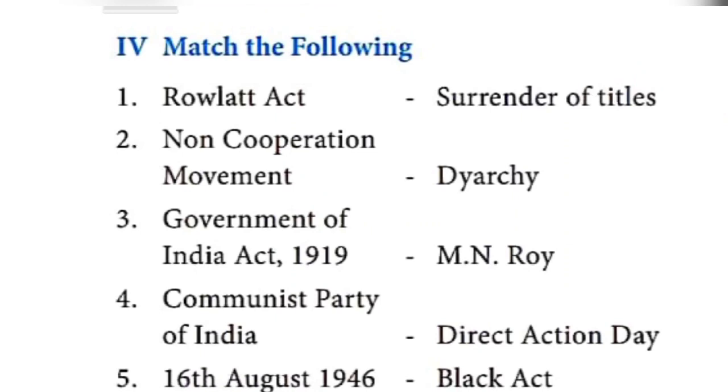In the next class, I will give the choose the best answer, then the remaining answers. Remaining, in the sense, Roman letters 1, 2, 3. Number 1: the Rowlatt Act is considered the black act. Number 2: the Non-cooperation movement means surrender of all titles. Government of India Act of 1919: at that time diarchy was introduced. Then the Communist Party of India: as I told just before, M.N. Roy established the Communist Party of India.